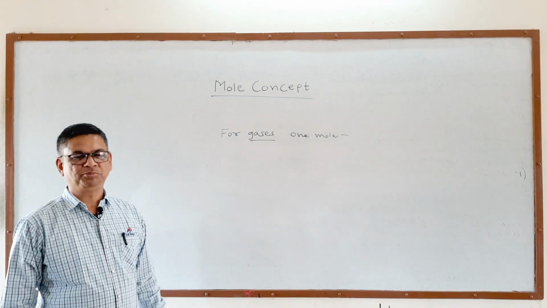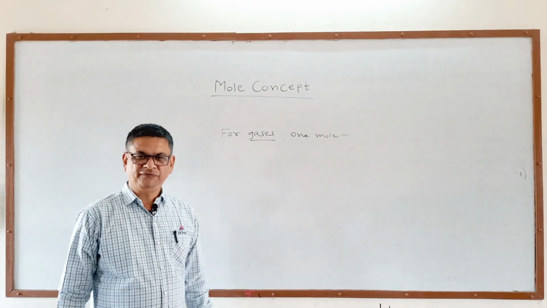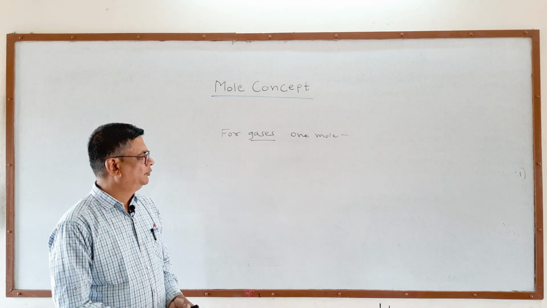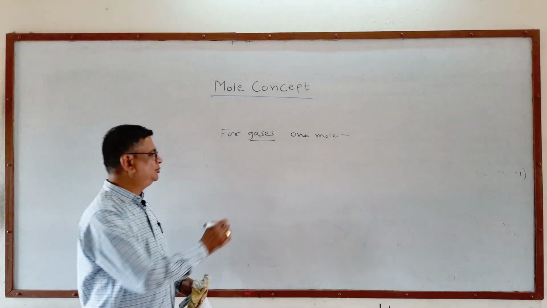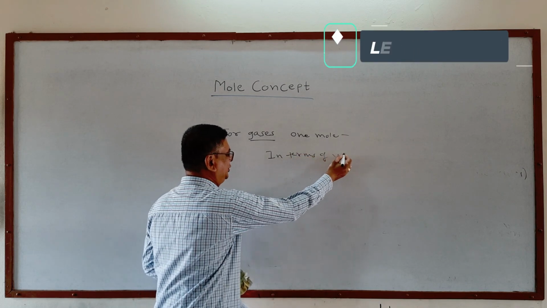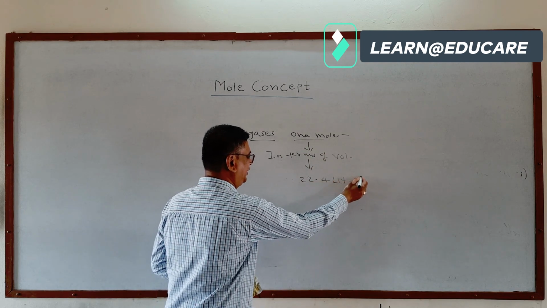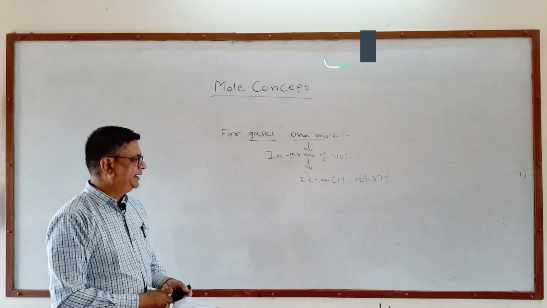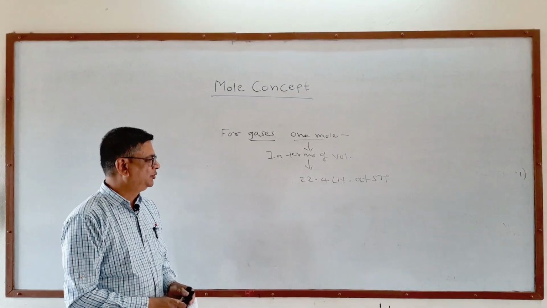Now if we consider the particular case of gases, as you know, gases are a very different kind of state of matter. They are energetic molecules, and for gases, volume is very important as compared to solids and liquids. For gases, 1 mole is also considered in terms of volume. In terms of volume, 1 mole of a gas is found to be 22.4 liters at STP. What is STP? It is called standard temperature and pressure, where the temperature is 0 degrees Celsius or 273 Kelvin, and the pressure is about 1 atmosphere.